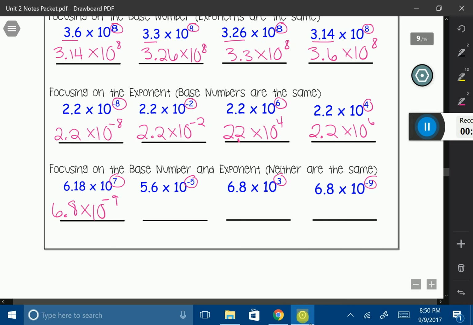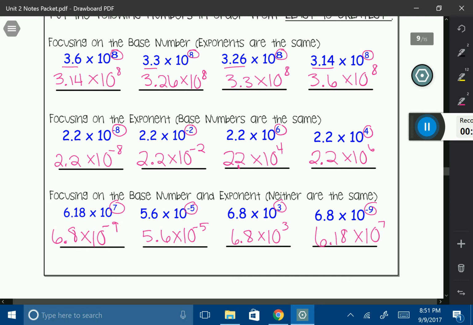Then I'm going to do my 5.6 times 10 to the -5. 6.8 times 10 to the 3rd. And then my last one is going to be 6.18 times 10 to the 7th. All right, that is our lesson on scientific notation.